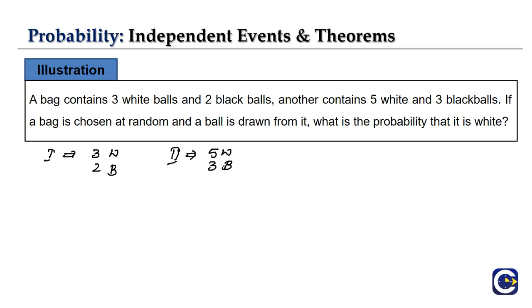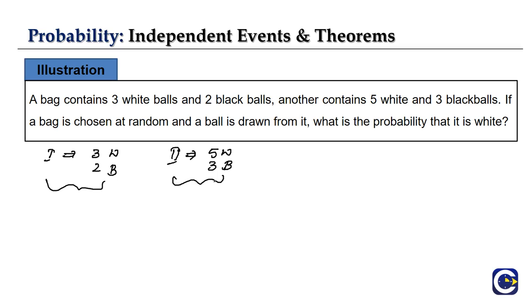If a bag is chosen at random and a ball is drawn from it, what is the probability that it is white? So first we have to choose a bag and then we have to choose a ball which is white. First case, the ball is chosen from the first bag. Second case, the ball is chosen from the second bag. So these are our two bags, and we will be having two cases, because here we have two bags.